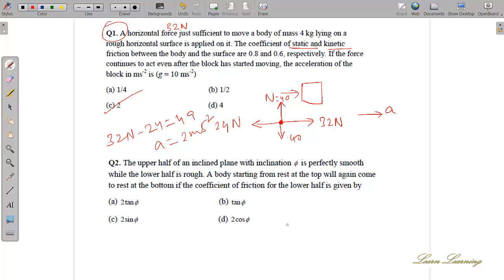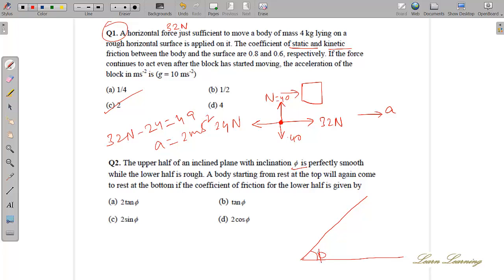All right, you solve the second question now. The upper half of the inclined plane with inclination phi is perfectly smooth. Perfectly smooth means there is no friction. But the lower half is rough, so there must be some friction. Our body starts from rest at the top and comes to rest again at the bottom. The condition of friction for the lower half is given by.